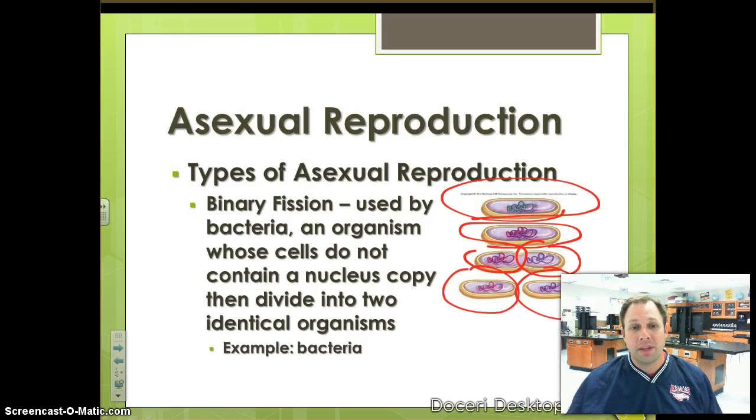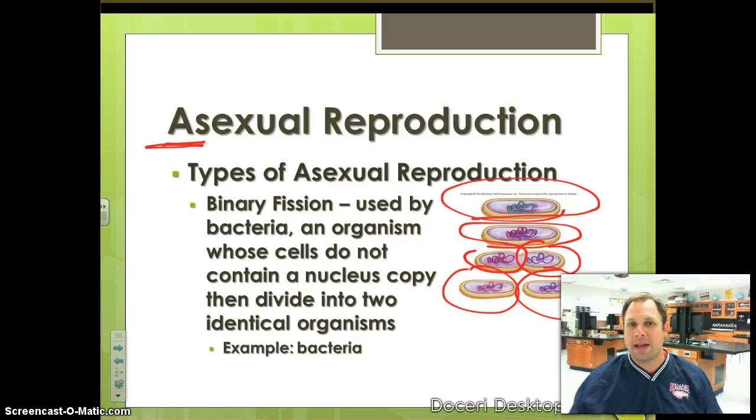And that is binary, bi meaning two, and then fission, which means to divide. So divide into two. So these are all types of asexual reproduction. A meaning the opposite of, so asexual reproduction, the opposite of sexual reproduction. You have one parent, just one parent, and it creates the offspring, and all the offspring are identical.